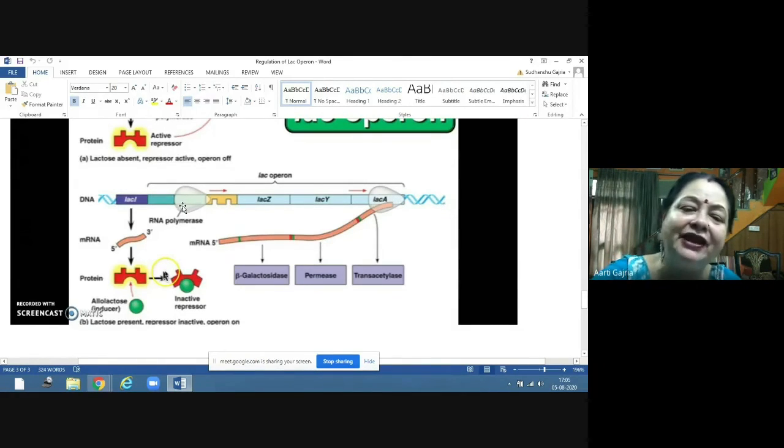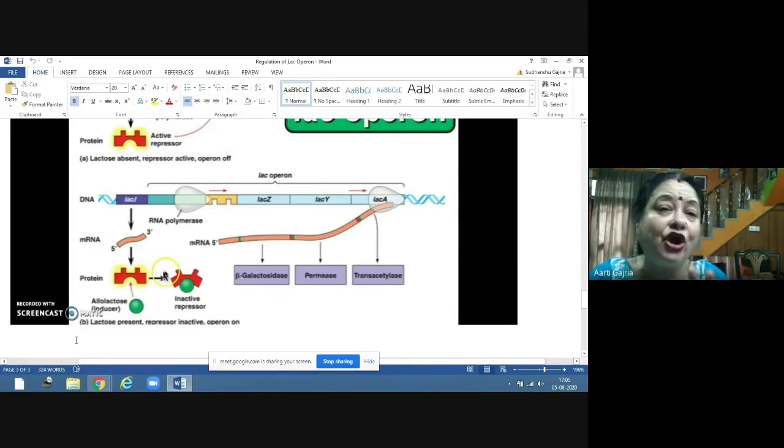After transcription, this LAC messenger RNA will be formed. And this LAC messenger RNA has 3 cistrons, so all 3 will produce their own specific protein.